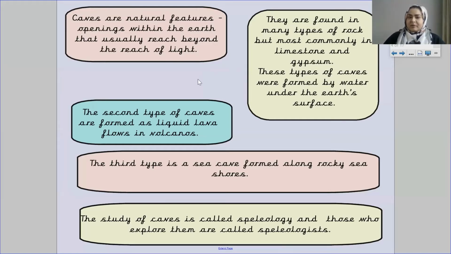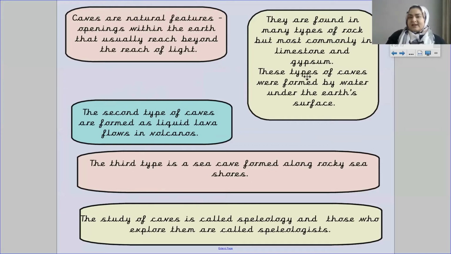The second type of caves are formed as liquid lava flows in volcanoes. The second type of cave is formed by lava. The third type is a sea cave formed along rocky seashores. The study of caves is called speleology, and those who explore them are called speleologists.